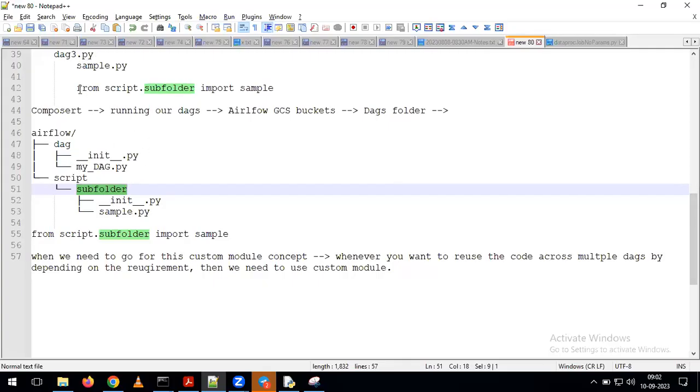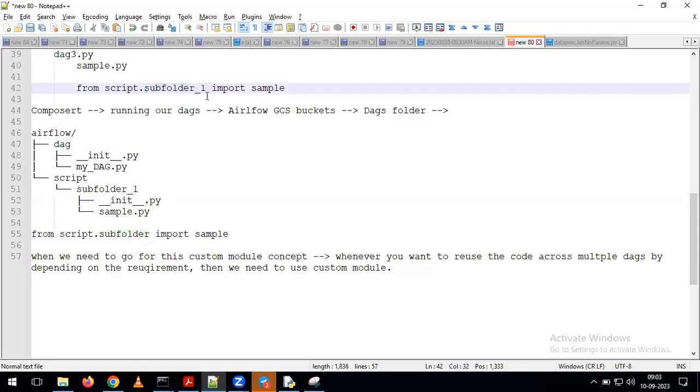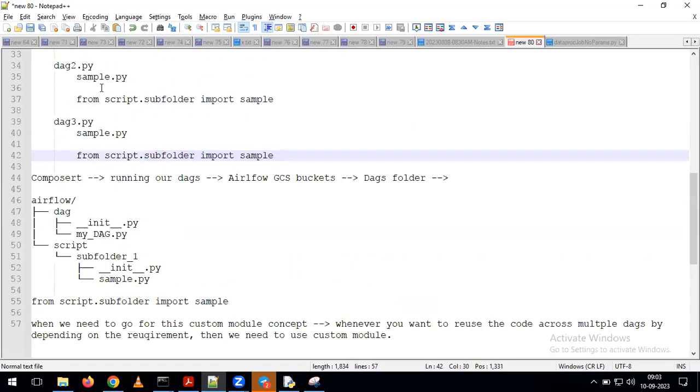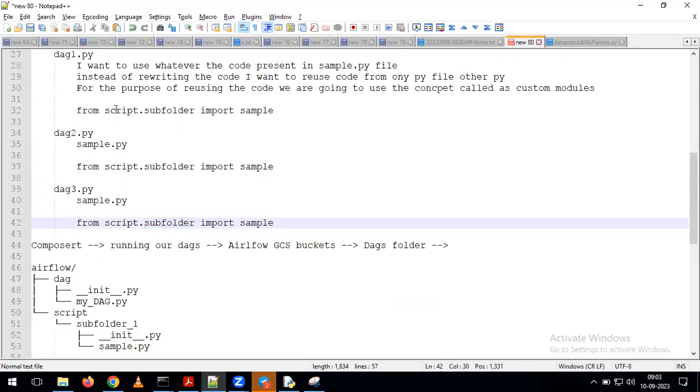In the DAG file, we just have to give it as from whatever folder you created. For example, here instead of subfolder, I am giving subfolder_1. Then we have to give from script.subfolder_1 import sample. That is the way we import the entire script, whatever the path we are giving. With that, we can import the script in each and every DAG file, and we can reuse all the code as part of our requirement.